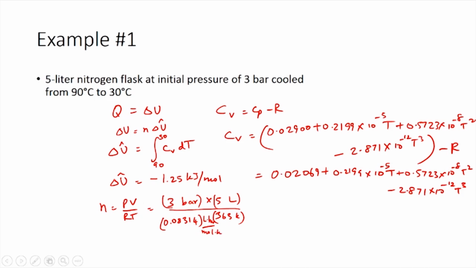So, cancelling out the appropriate units, you would get the number of moles as 0.497 moles.